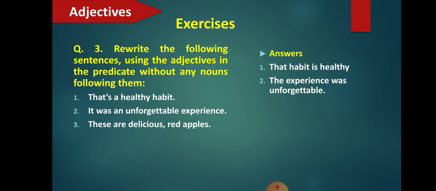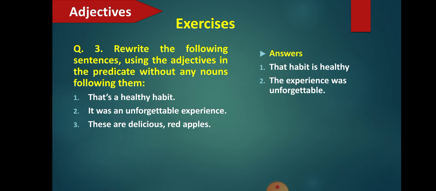So you have changed from attributive adjective to predicative adjective. Here you see, experience was unforgettable. Experience is a noun. How was the experience? Unforgettable. Now if you see, experience is not followed by unforgettable. Instead, a verb to be, that is was, is followed by the adjective unforgettable.